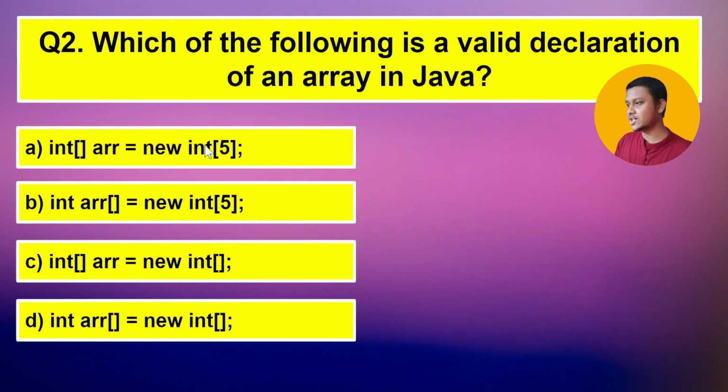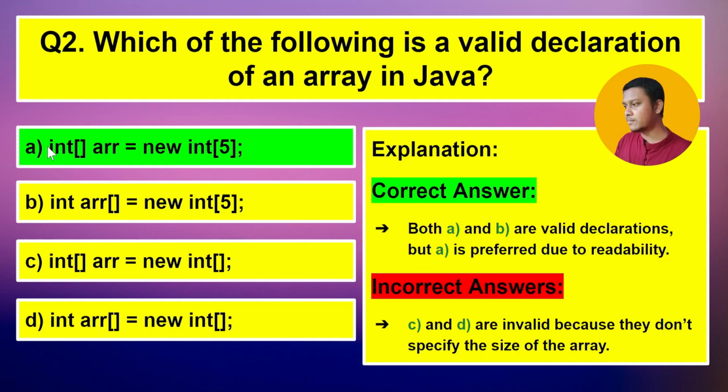Let's jump to our next question, which is which of the following is a valid declaration of an array in Java? Look at these options very carefully. So the correct answer can be both A and B, but most of the time we prefer option A because A is preferred due to its readability. You can understand why C and D are not the proper syntax, because C and D are invalid because they don't specify the size of the array. So the point to be remembered here is whenever we are declaring any array, we have to give the size of the array so that it should be counted as valid syntax.